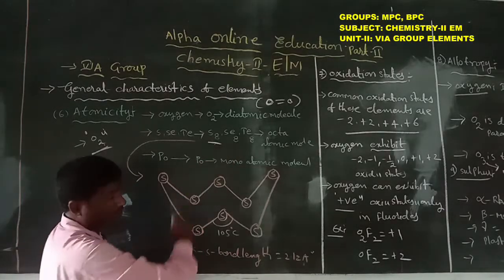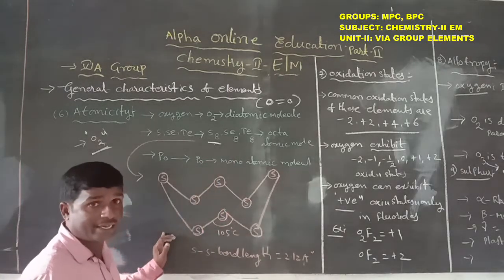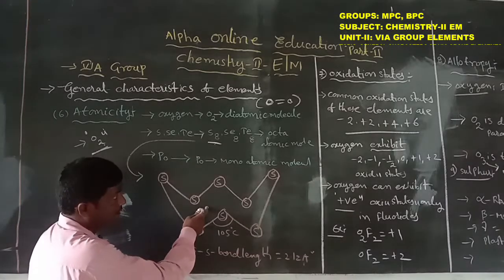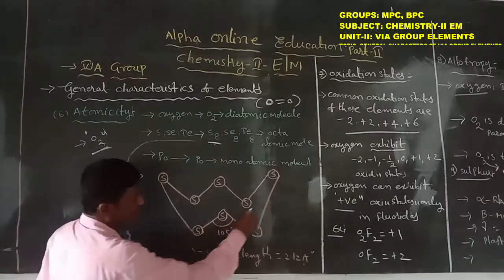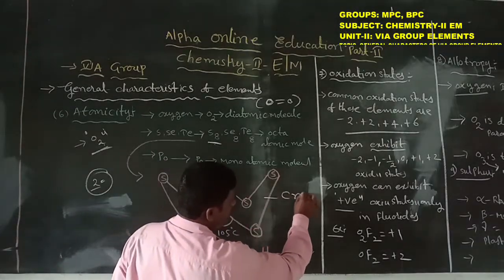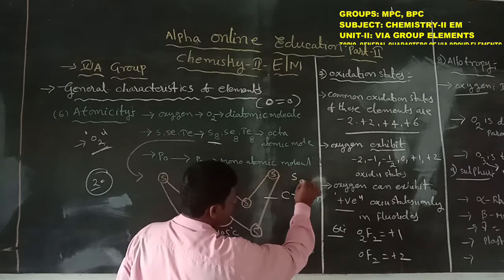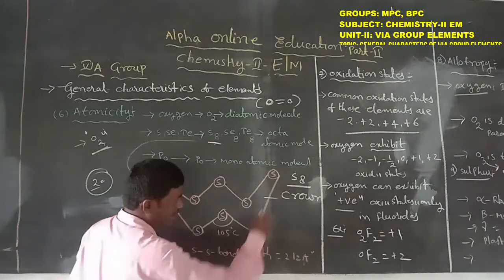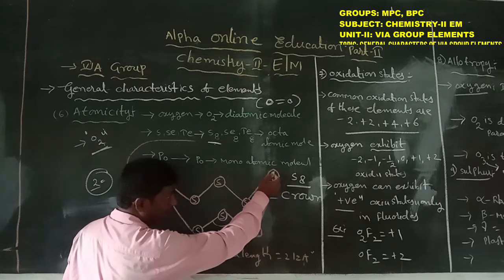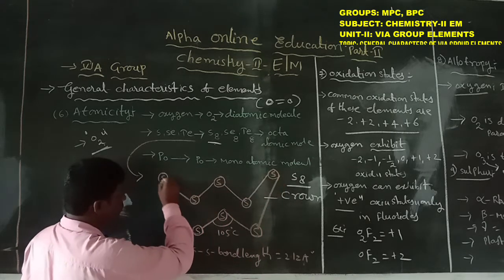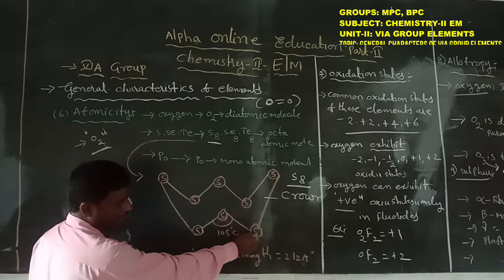Those three molecules have a puckered ring structure, also known as a crown structure. S8 has 8 atoms, 1, 2, 3, 4, 5, 6, 7 and 8.